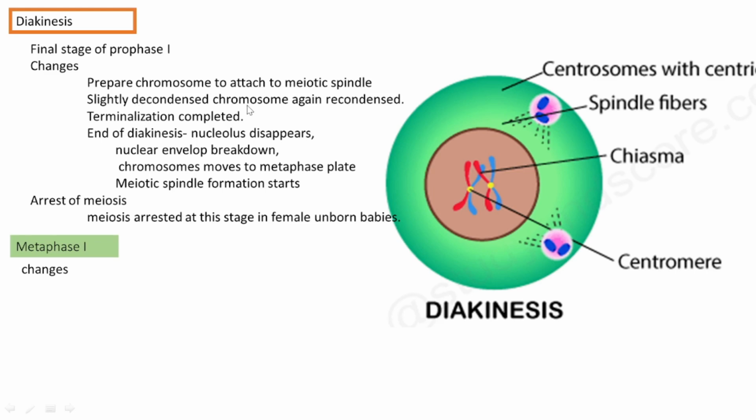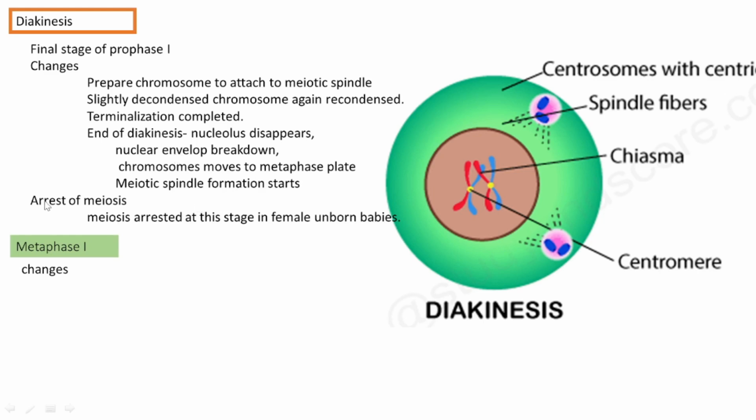The chromosome that decondensed to some extent during the diplotene stage recondenses during diakinesis. Terminalization is complete, and the nucleolus disappears. The nuclear envelope breaks down, and the chromosomes start to move to the metaphase plate. Metaphase plate, everything I already explained to you. And meiotic spindle formation has begun from the centrosome. All these changes we have already seen during the end of prophase in the case of mitosis also.